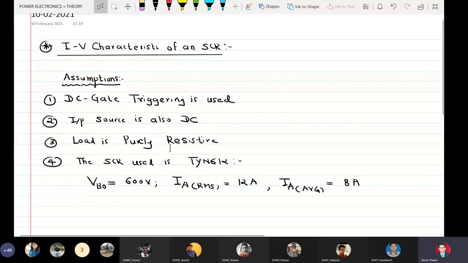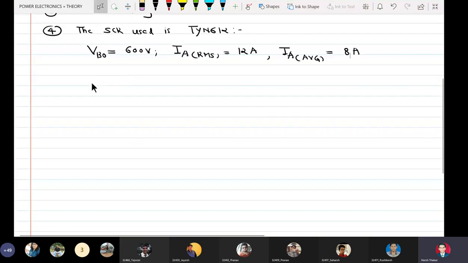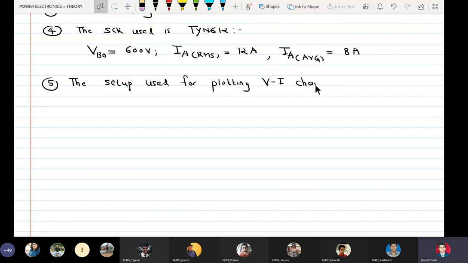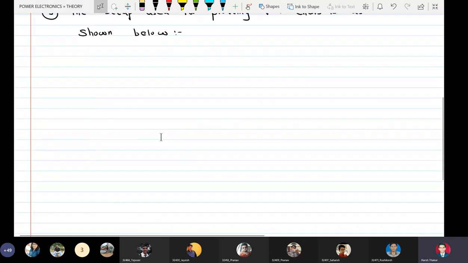Okay, now the circuit diagram. The setup used for plotting VI characteristics is as shown below.